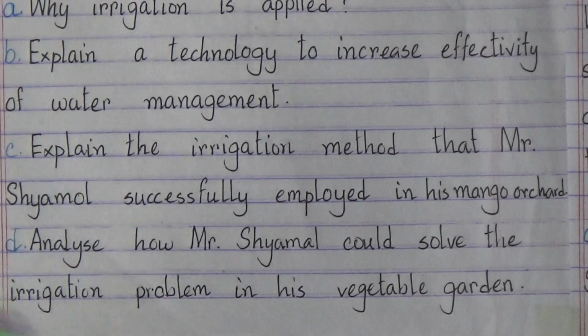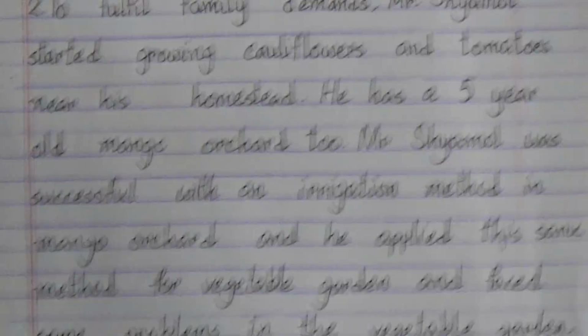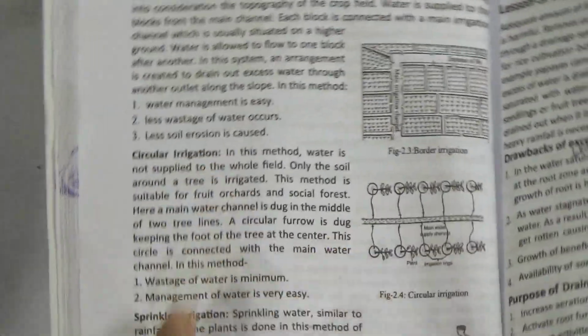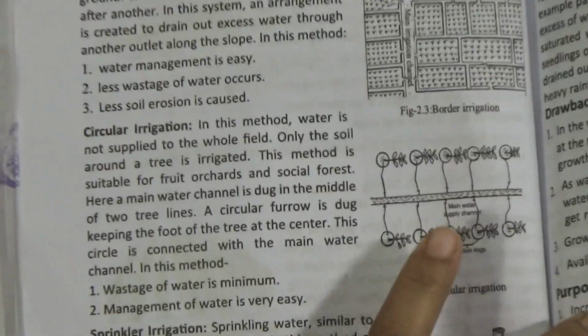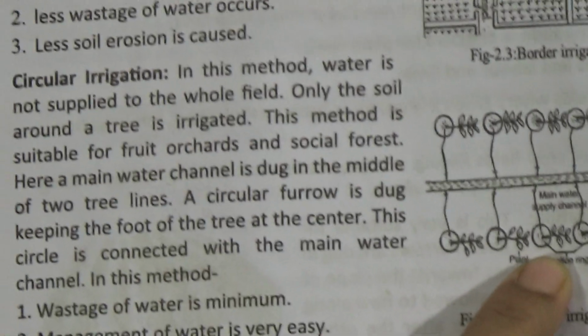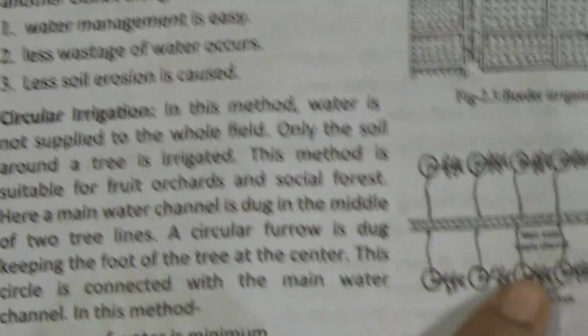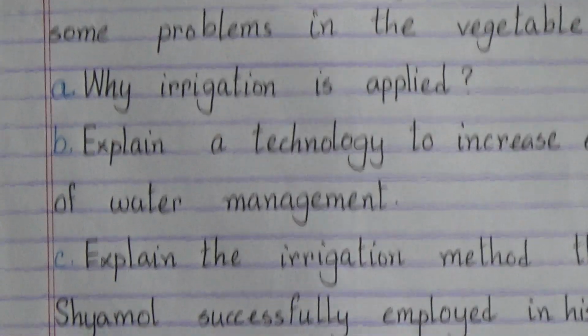Boys, in our book, page 22, you have read that there are two methods. The one is circular irrigation, another one is sprinkler irrigation. Mr. Shamol here used circular irrigation in his mango orchard. So we will discuss this for question number C. So now see the answer.